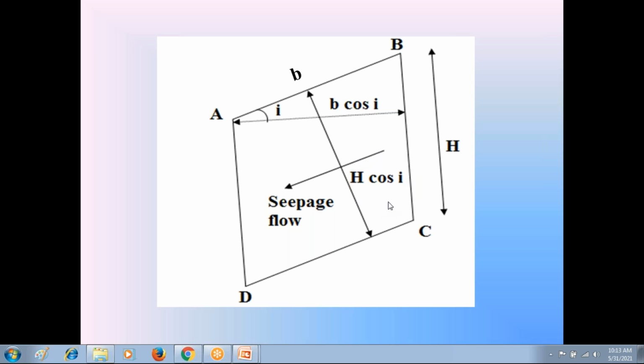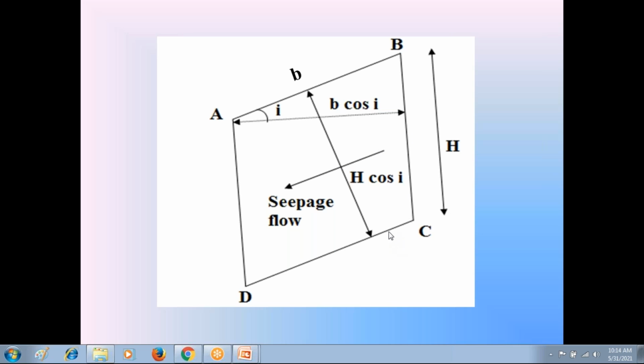Now we are going to use this h cos I while calculating the pore water pressure, because due to this seepage flow, the magnitude of pore water pressure is equal to unit weight of water gamma W into the height of the soil prism perpendicular to the direction of seepage flow, that is h cos I. So the pore water pressure developing in this soil is gamma W into h cos I, not h, because this height h is not perpendicular to the seepage flow direction.